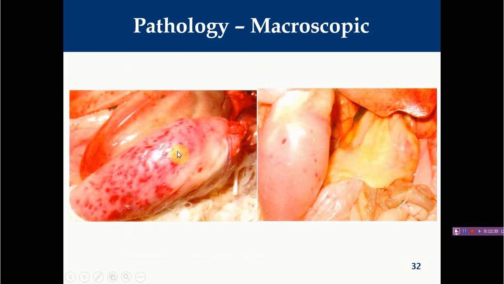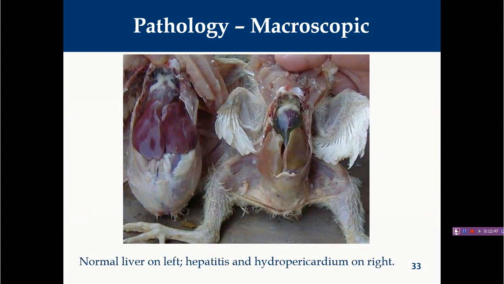Here you can see these muscles are showing hemorrhages, right? And depending upon the secondary co-infections with other viral diseases, you will find a variety of changes in the birds. Here you can see this is a little bit of an intermix of hepatitis hydropericardium syndrome. This is a comparatively normal bird, while this is an affected bird. You can compare the color of the liver. They are comparatively very pale, and you can also see some hydropericardium, accumulation of fluid in the pericardial sac.